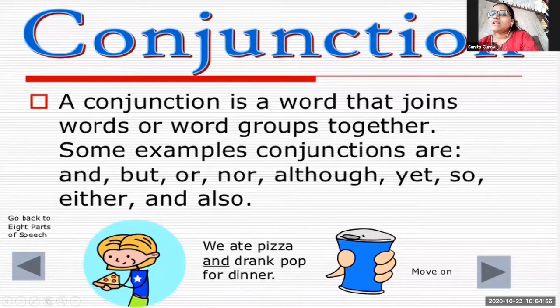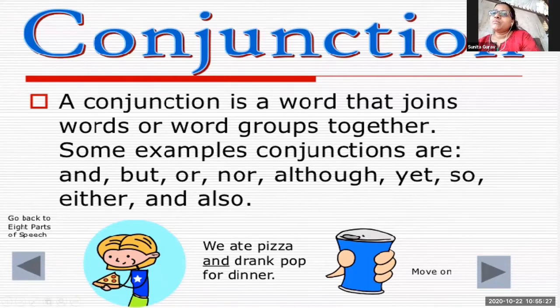Okay, I will give you an example of each one in a sentence. Bat and ball. Now for but, I will give an example. She wanted to go to the village, but she forgot to buy a ticket. Now see, here but is joining two sentences.